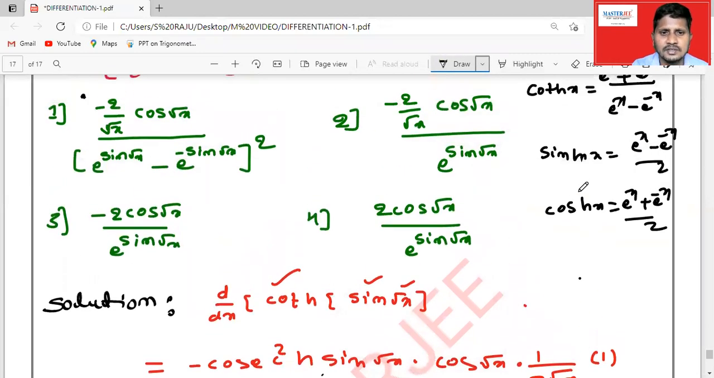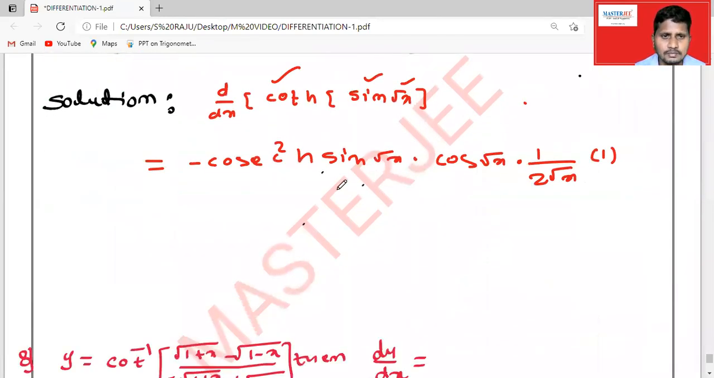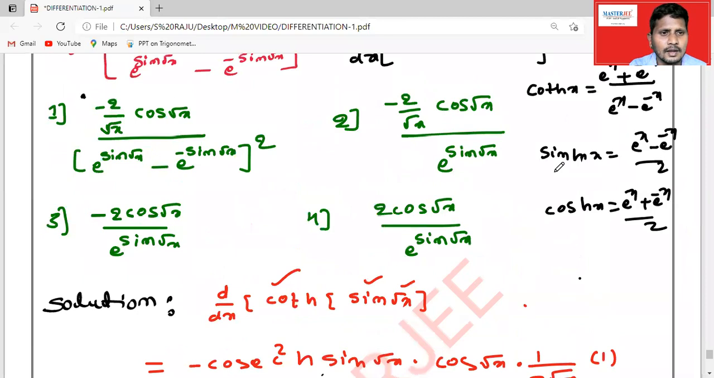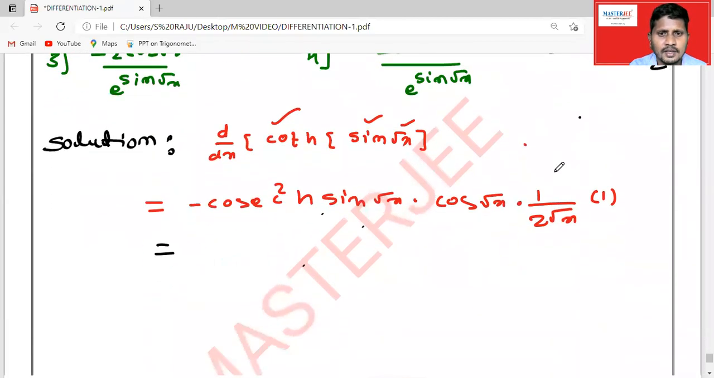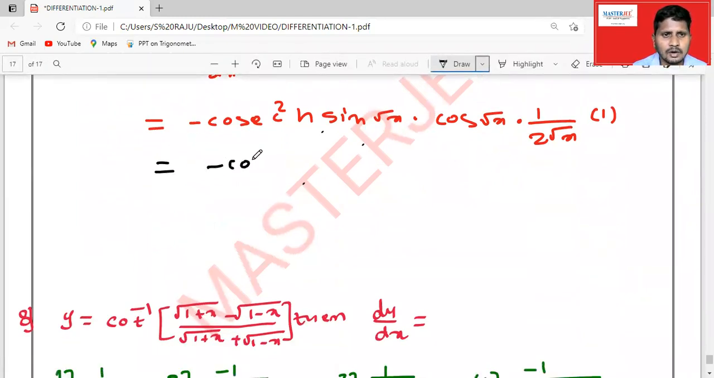but if you see the options, this does not belong to any one of the options, so what to do here? So cosecant square, this value, cos root x is there, so by root x. So if you observe this here, let us write here minus cos root x by 2 root x, it is okay. So cosecant square sinh x.